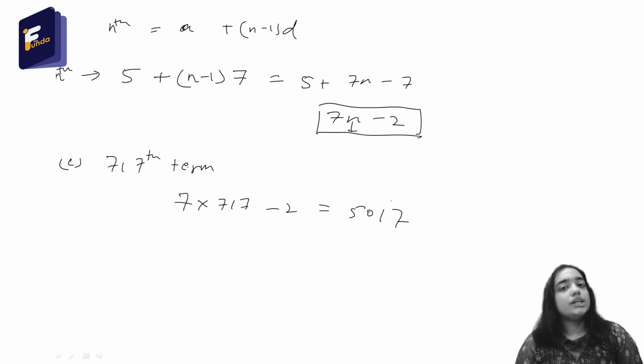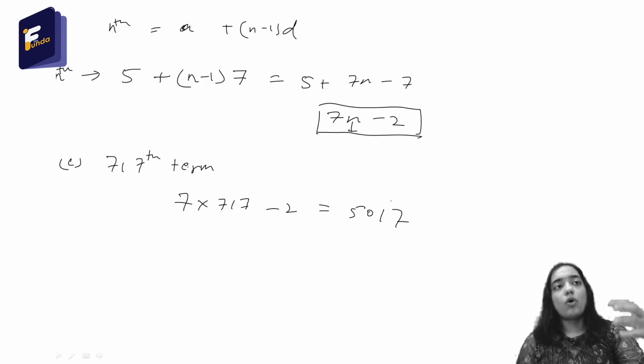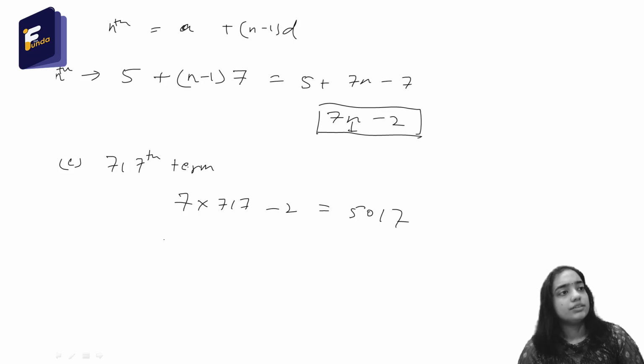So from this question, we have learned a very important thing: we have found the formula for the nth term of an AP. What is the formula for the nth term of an AP?